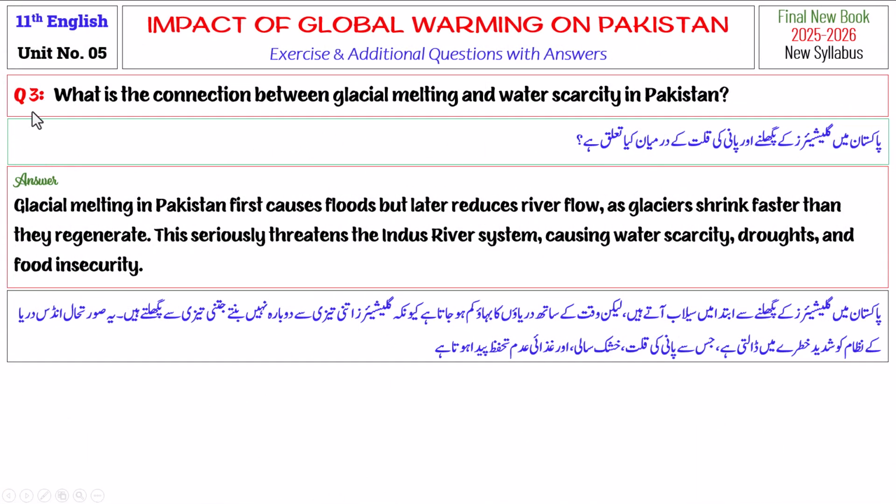Exercise question 3. What is the connection between glacial melting and water scarcity in Pakistan? Glacial melting in Pakistan first causes floods but later reduces river flow as glaciers shrink faster than they regenerate. This seriously threatens the Indus River system, causing water scarcity, droughts, and food insecurity.